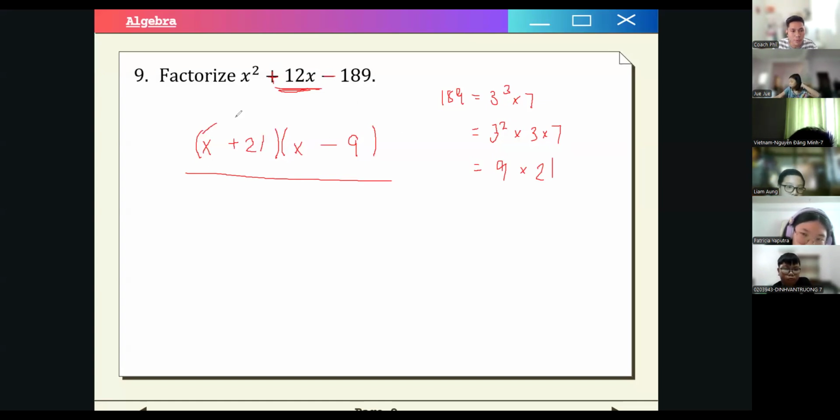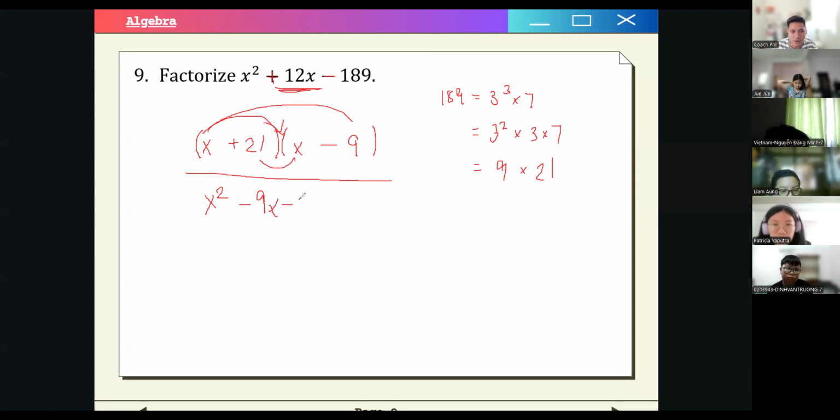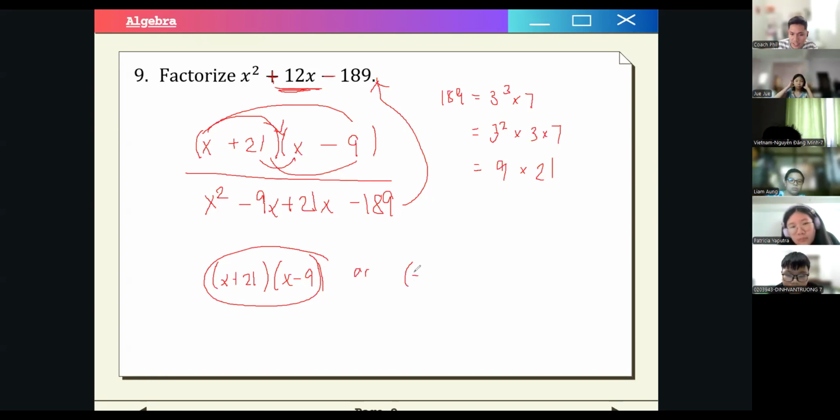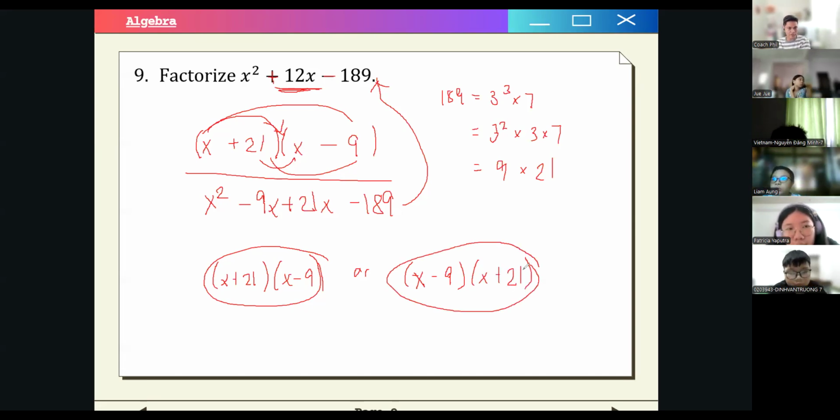So if we use the FOIL method, we will have first terms, x squared, outside terms, negative 9x, and then inside terms, positive 21x, and then negative 189. So that comes out to the original. So our answer would then be x plus 21 times x minus 9, or the other way around. So we can have x minus 9 times x plus 21, right? So that's our final answer.